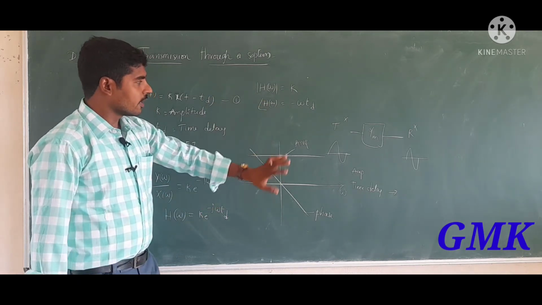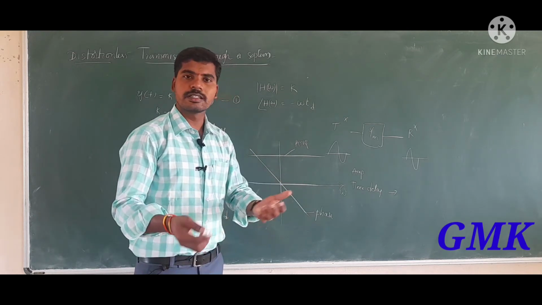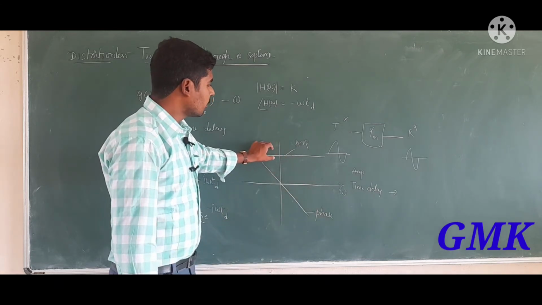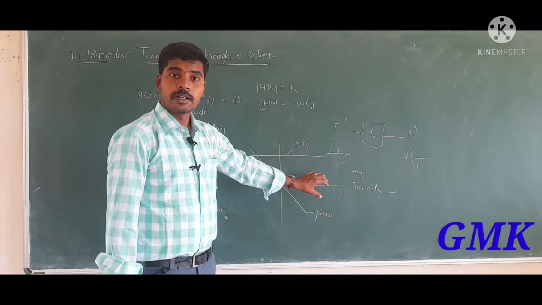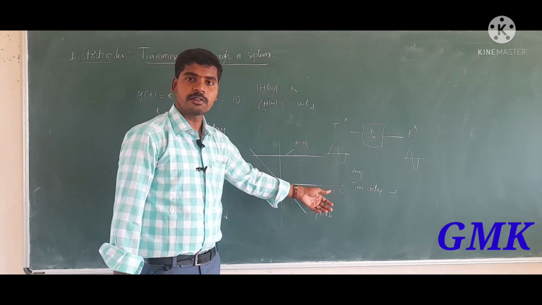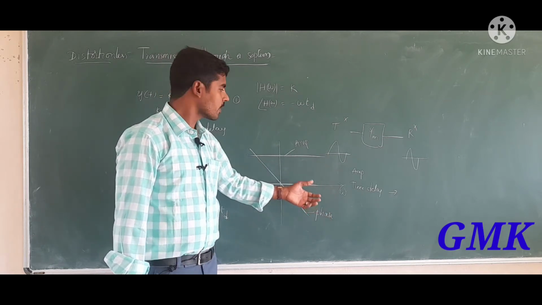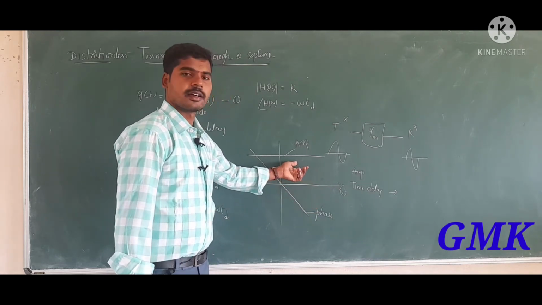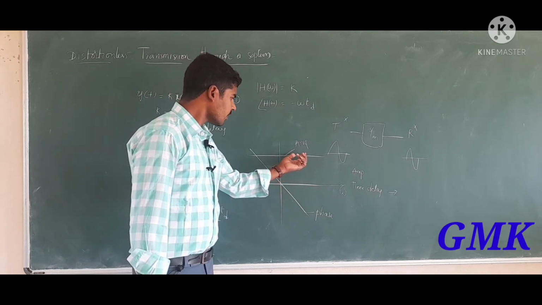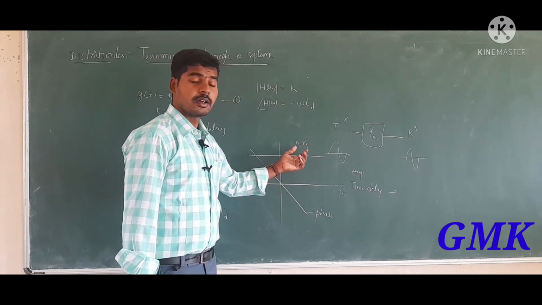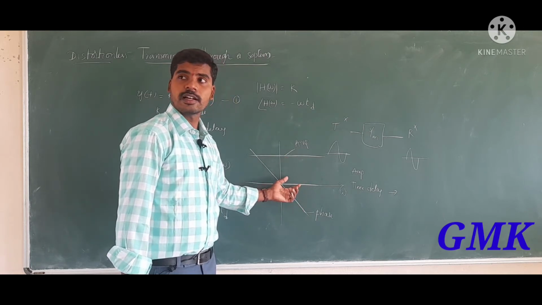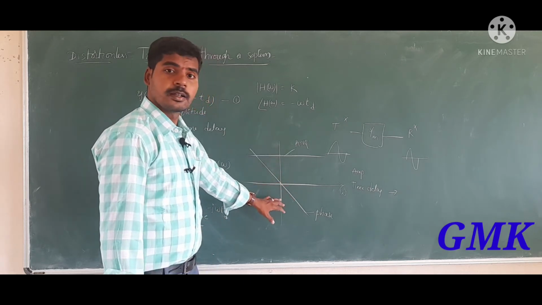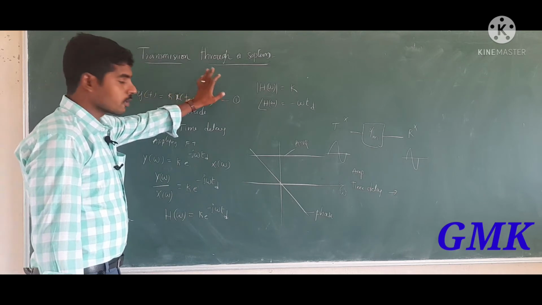Now, if you think practically, it is not possible to design a distortionless transmission in the real world, because our criterion is that the amplitude is constant throughout all the frequencies. Is it possible to have an infinite number of frequencies in a real-time scenario? Obviously it is not possible. So in such situations, we just need to maintain up to a maximum frequency value. That means the amplitude should be constant at least within the range of the signal bandwidth. That is generally called a distortionless transmission. So that is the first criterion.